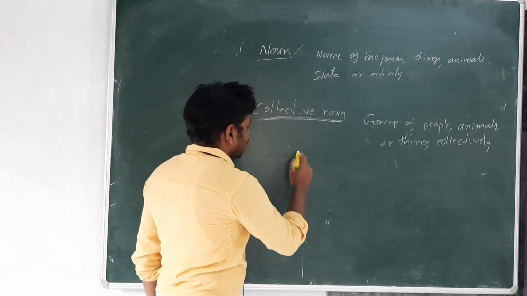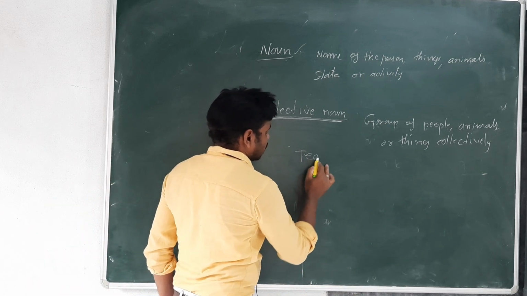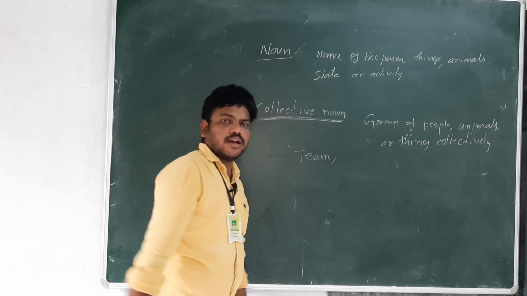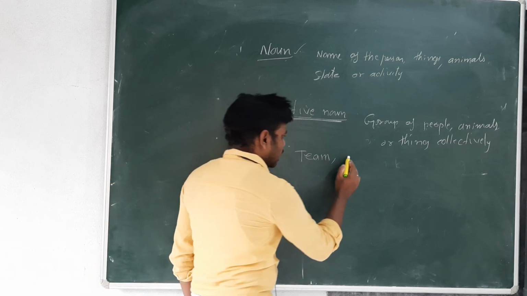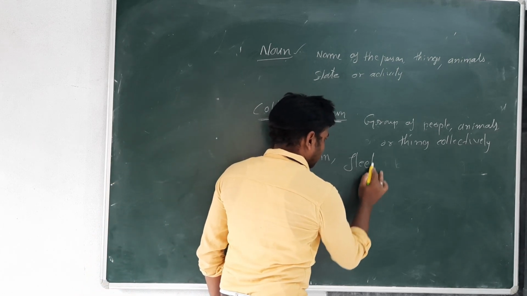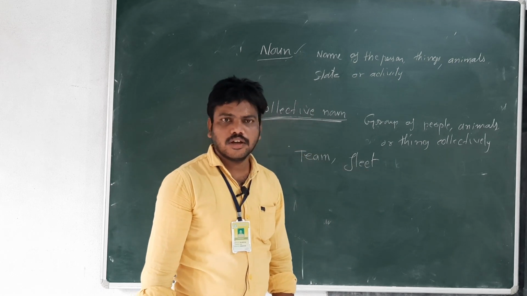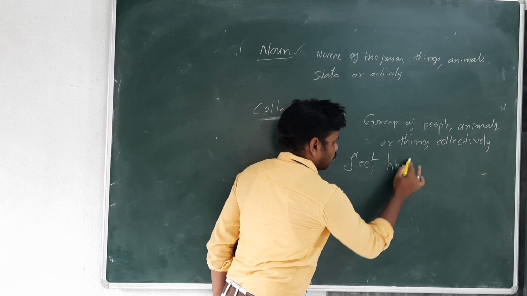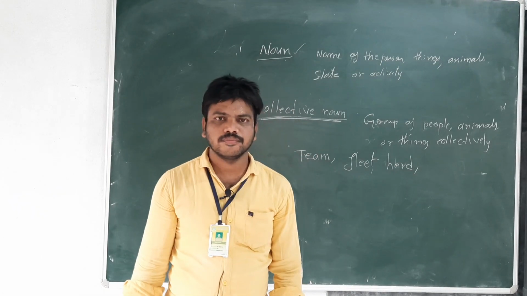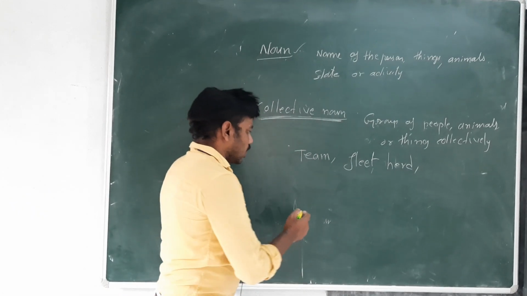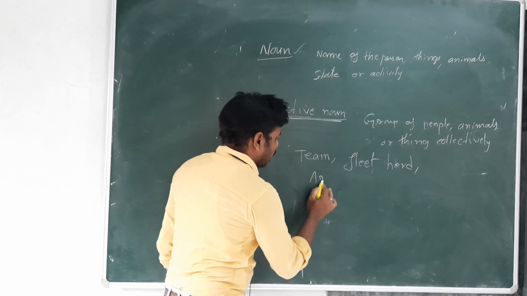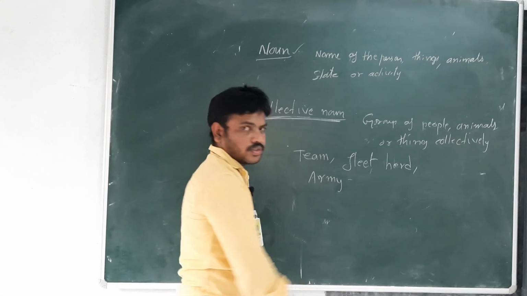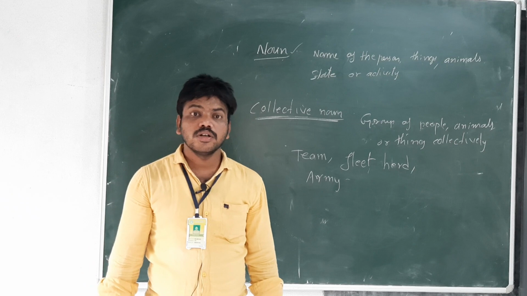For example, we can take team. Here team is a group of people. Next one, fleet is a group of sheep. Next one, herd, group of animals. And let's take army, group of soldiers.